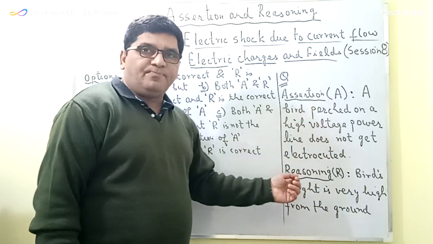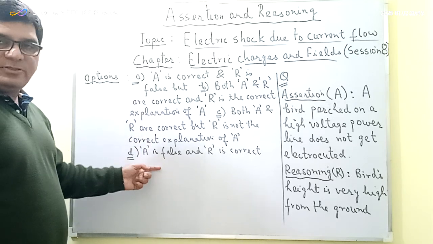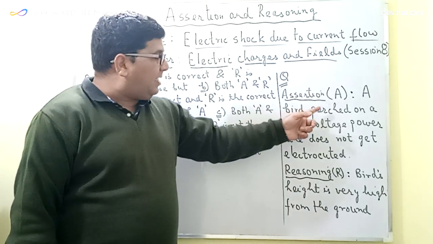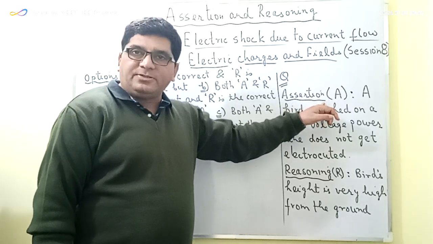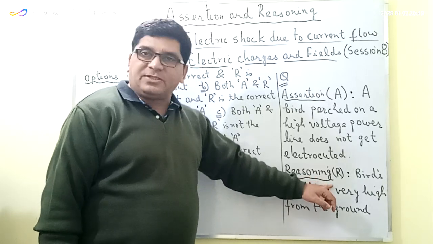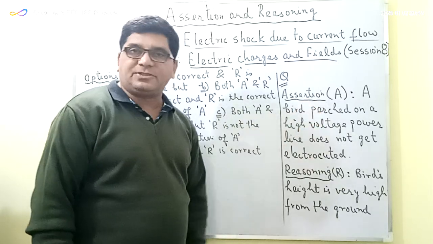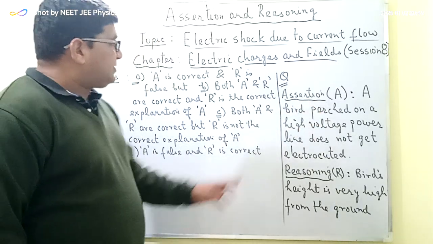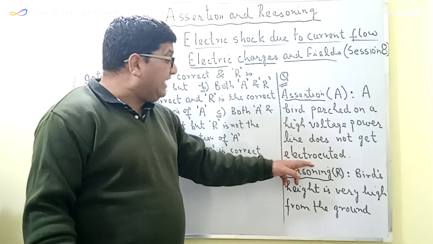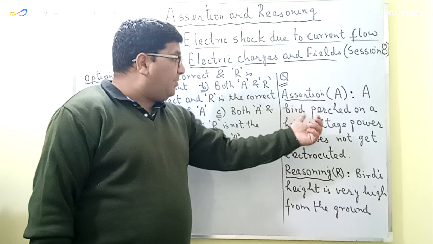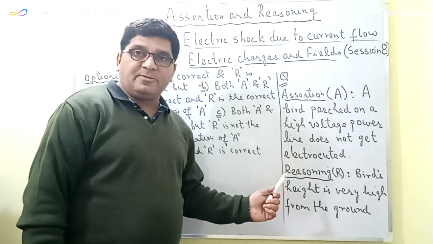In this question, we have been given four options, and we have to find the correct option. First of all, we are supposed to find whether this assertion is correct or not. We have to find whether this reasoning is correct or not. And the third thing is whether this reasoning is the correct explanation of this assertion or not. The assertion here is: a bird perched on a high voltage line does not get electrocuted. That is, a bird which is sitting on a high voltage power line does not get electrocuted. Now this is the correct statement.